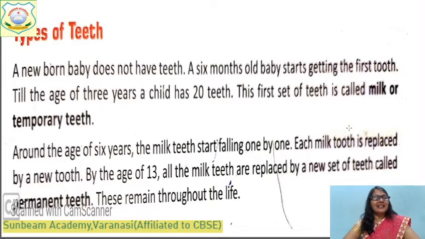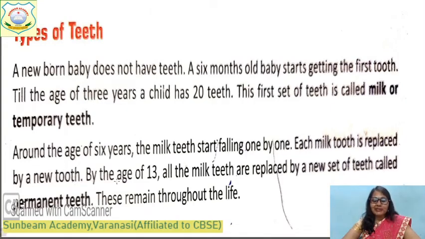Okay, children? Then what have we learned? That in the beginning, in infants after 6 months, the teeth start growing. They are called milk teeth or temporary teeth. Around the age of 6 years, the milk teeth start falling out one by one. Each milk tooth is replaced by a new tooth.